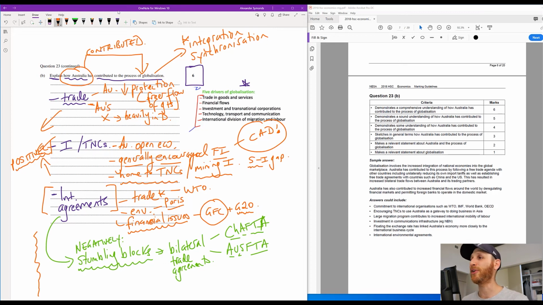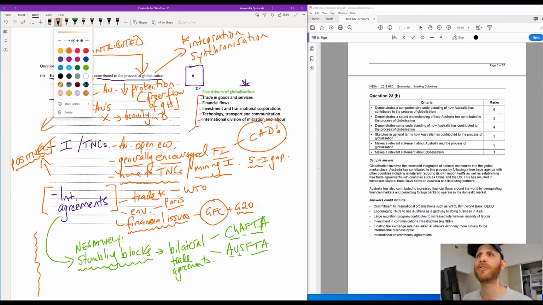If we look at the sample answer here, there is a definition of globalization. I could see that as being a valuable thing to show the marker that you understand that. Australia has contributed to the process by following a free trade agenda, reducing protection, increased bilateral trade flows. So you could see here that this sample answer is talking about bilateral as a positive because that is integration. But we can also argue that it's also a bit of a negative because they're just encouraging links between each other and not the world. The other thing here, Australia has contributed to financial flows by deregulating financial markets and permitting foreign banks. That's a really good point here.